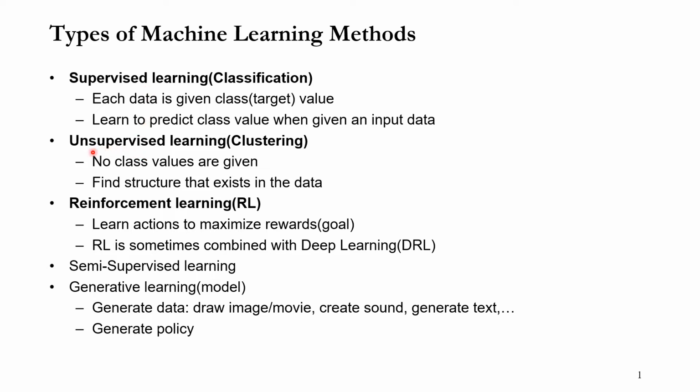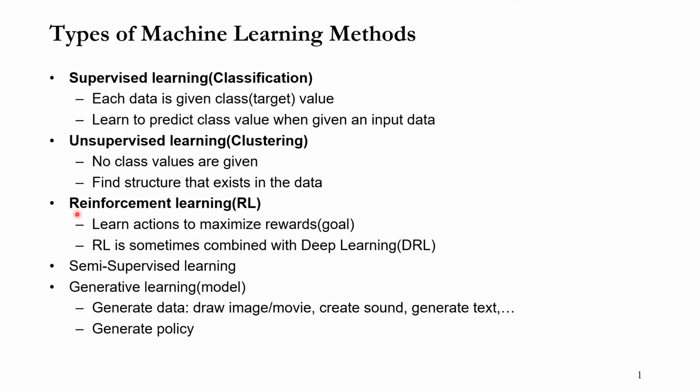The second method is unsupervised learning. It's sometimes called clustering. In unsupervised learning, data has no class values. The goal of unsupervised learning is to find the structure that exists in the data. Usually we find groups of similar data in the input data. That's unsupervised learning.